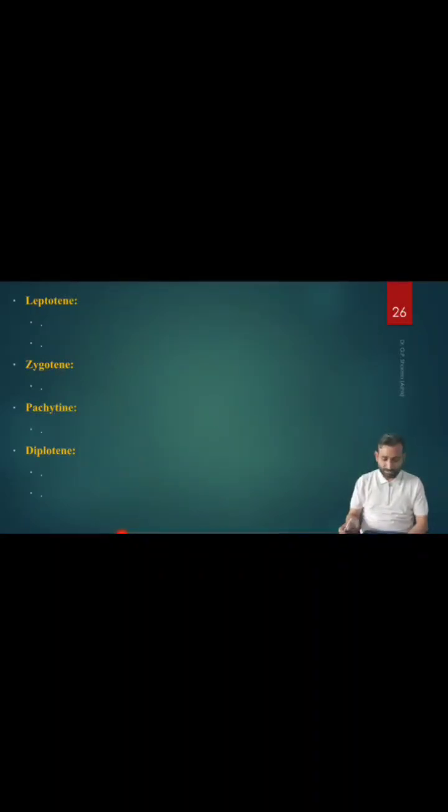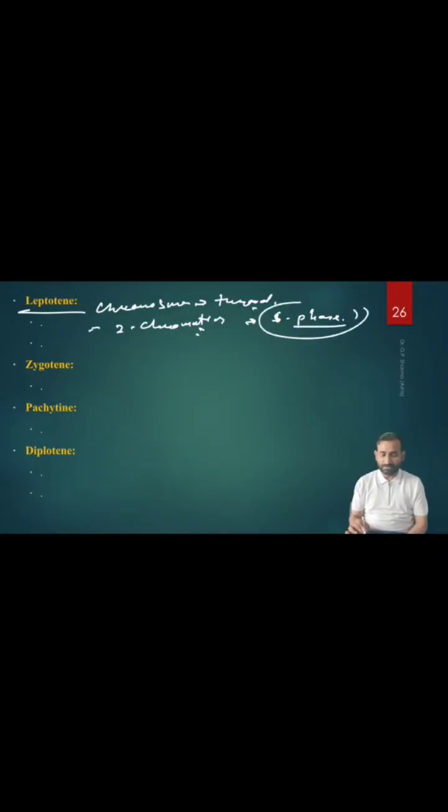Okay, now let's go to the stages of prophase 1. That is what? Leptotene. In the leptotene stage, what happens? The chromosomes appear as slender threads. The first point. Second point, yes, each chromosome consists of two chromatids, because these chromatids already come from the S phase. Do you remember? Synthetic phase of the cell cycle. One chromosome divides into two chromatids, right? Because of the copy of the DNA.